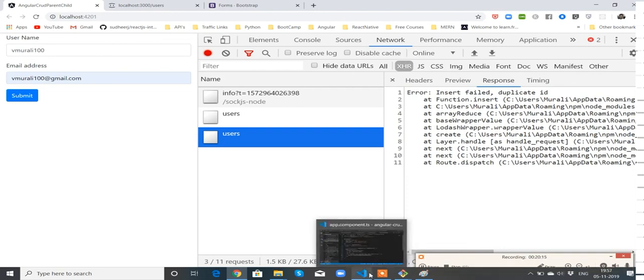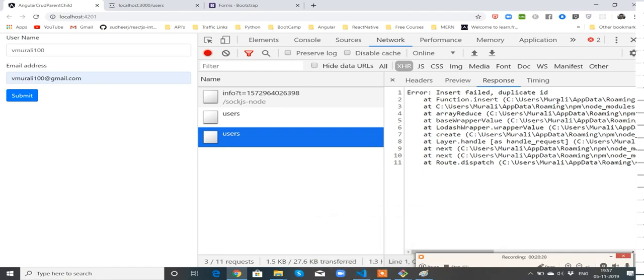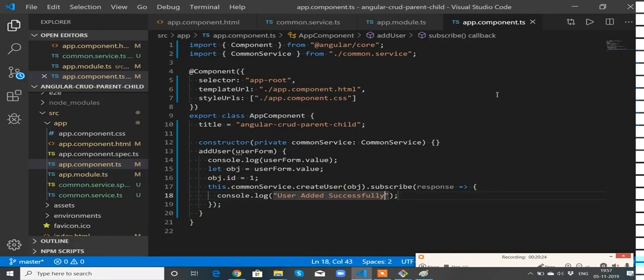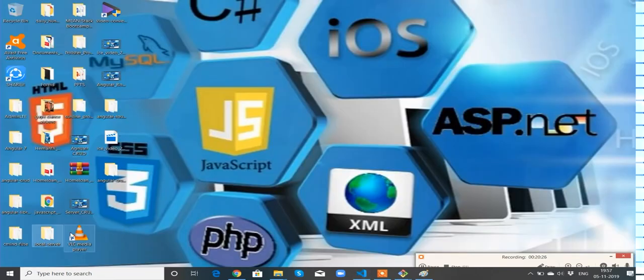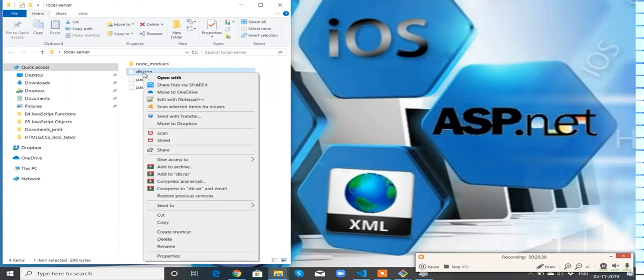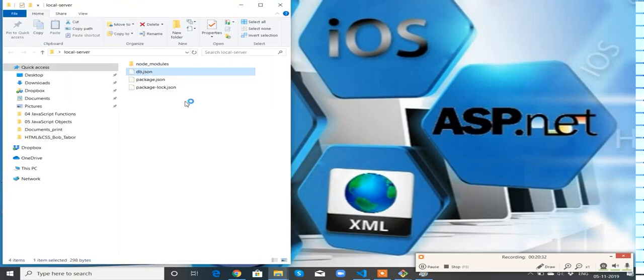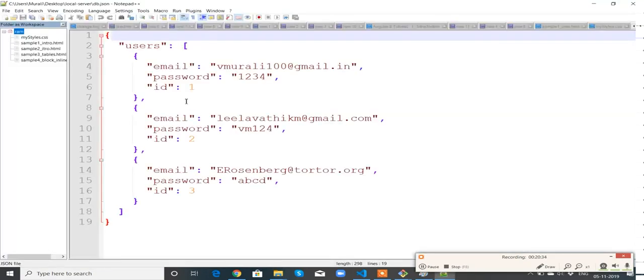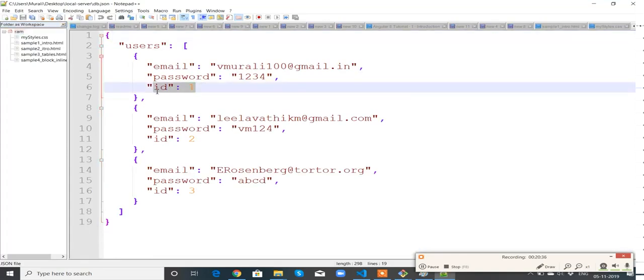It means the ID which you are sending might already exist on the server. So let me go to the local server. This is the server I am using. The db.json is the file which contains the entire data. See, the ID we are trying to send already exists.